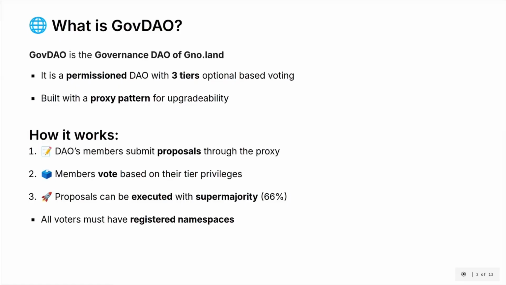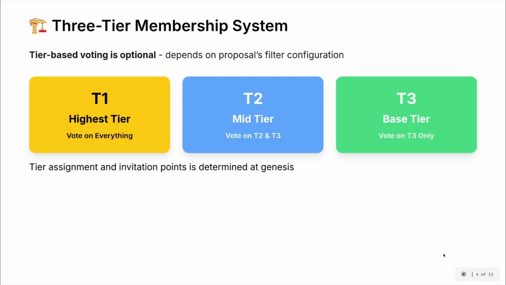Basically, its working is simple. A member of GovDAO submits a new proposal that will go through the proxy. Members vote based on their tier privilege. The proposal can then be executed if we reach the supermajority of 66%, and all the voters must have a registered namespace for easier tracking. There's a 3-tier membership system, and as I said earlier, the tier-based voting is optional.